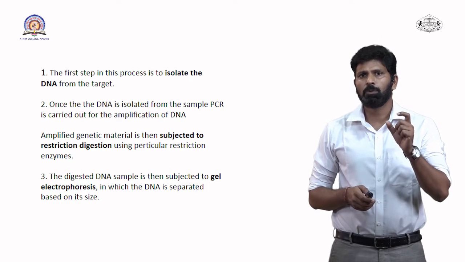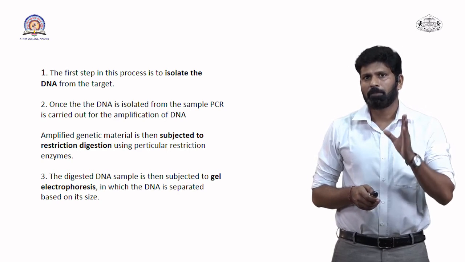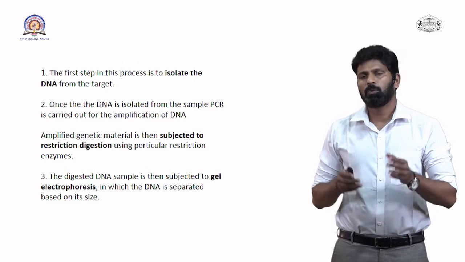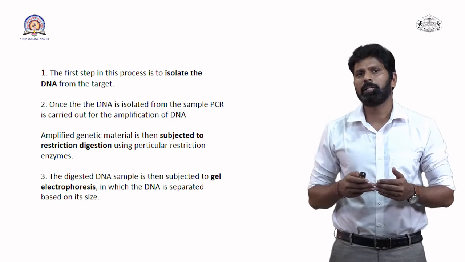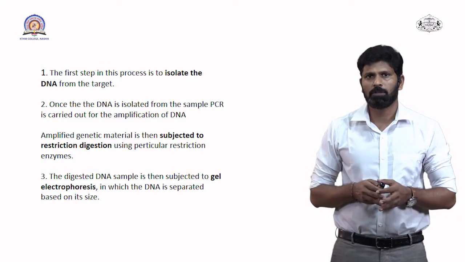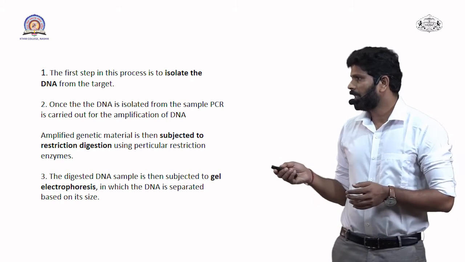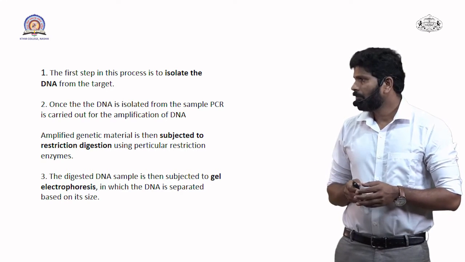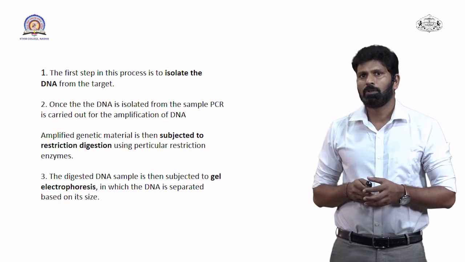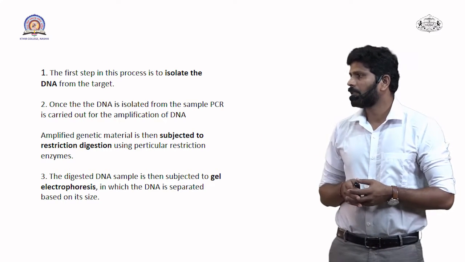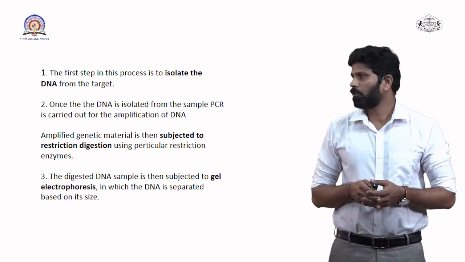Again, we must remember that we must use a particular restriction enzyme. So whatever target DNA we have isolated, we put it through restriction digestion. After the restriction digestion, the digested DNA sample is then subjected to gel electrophoresis,